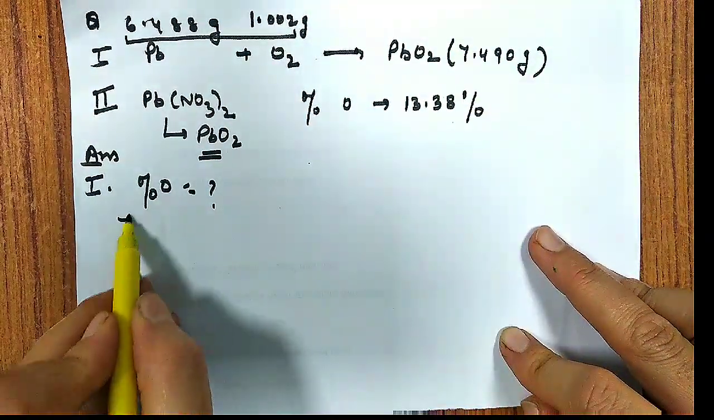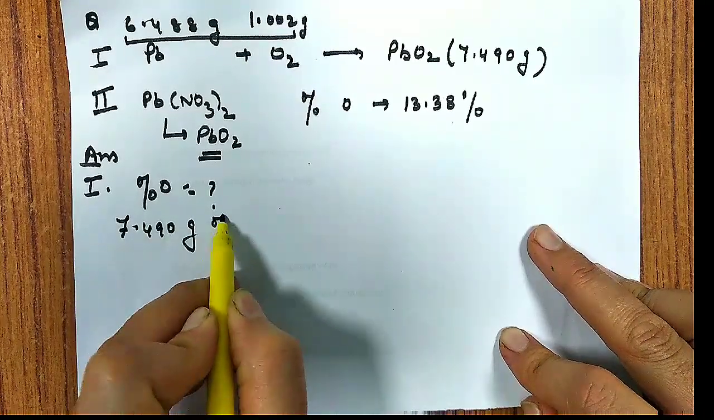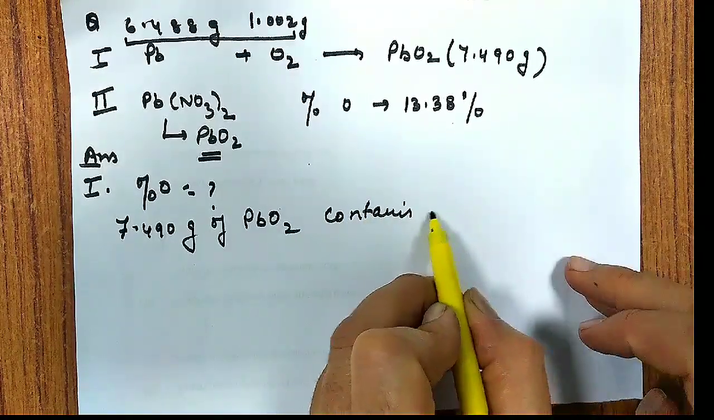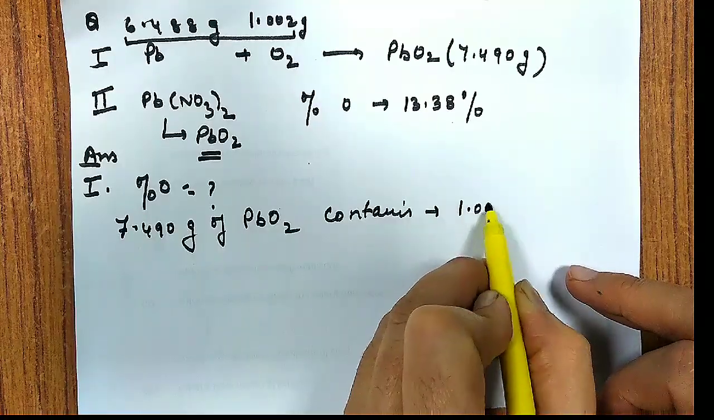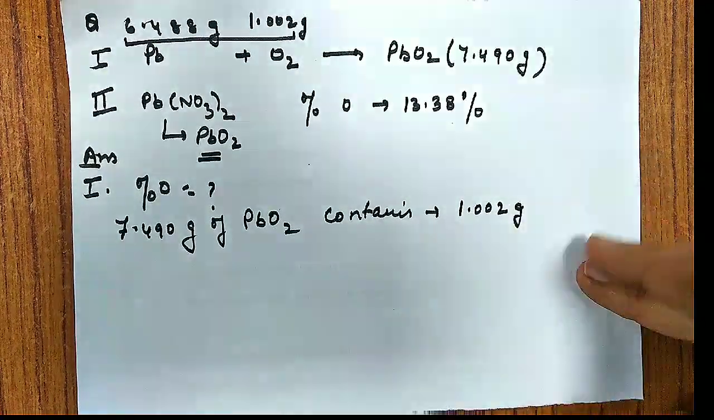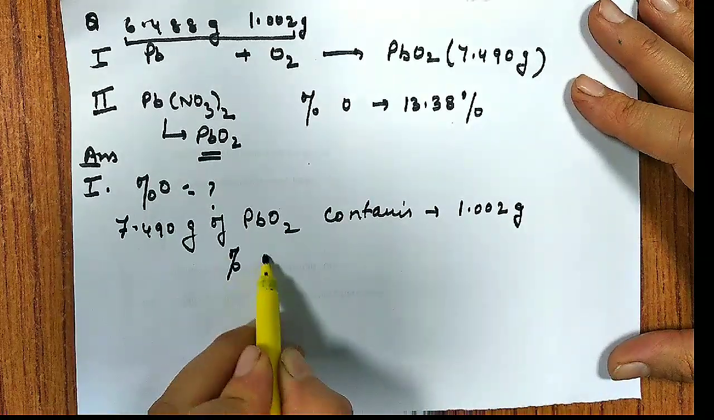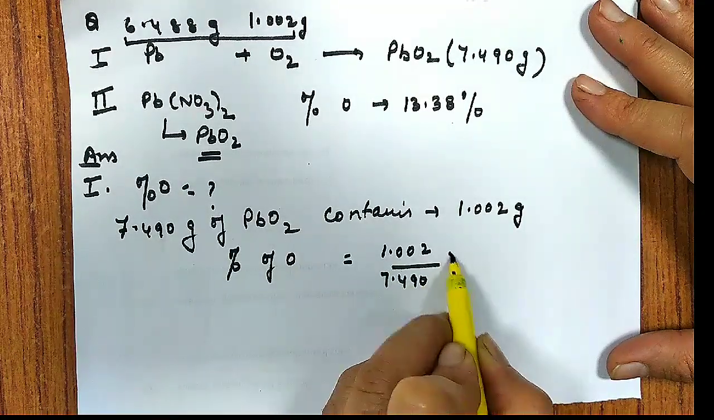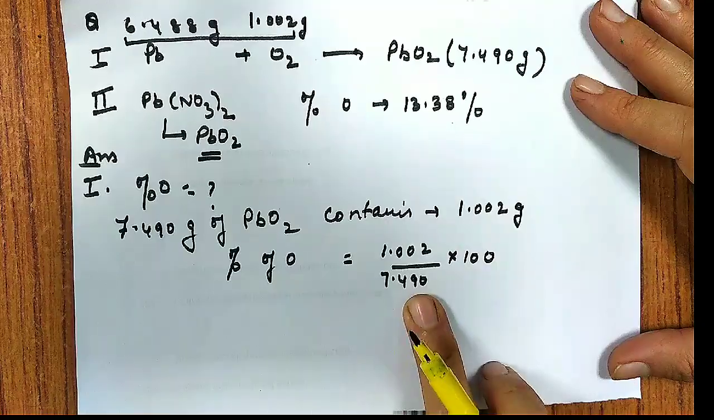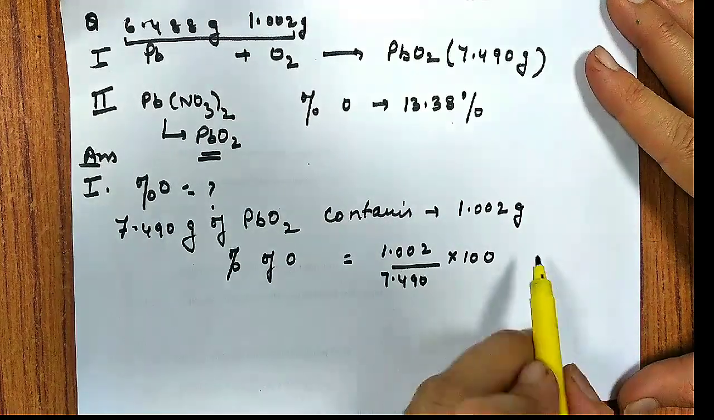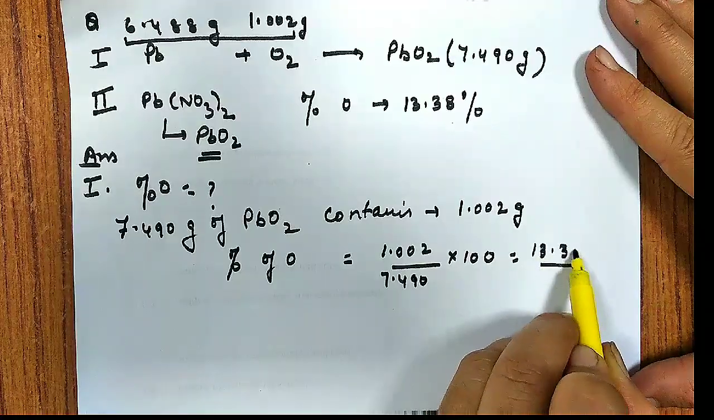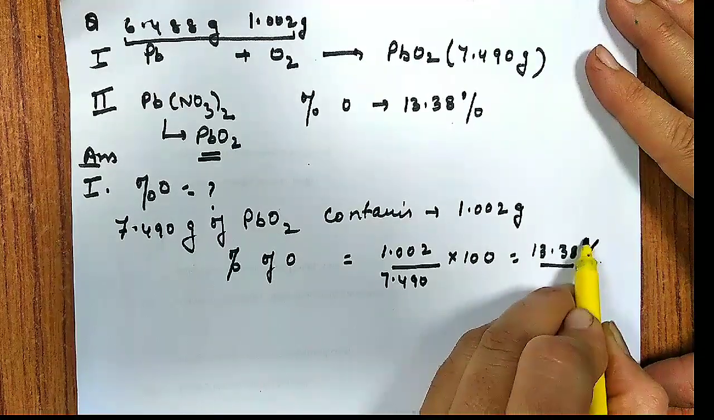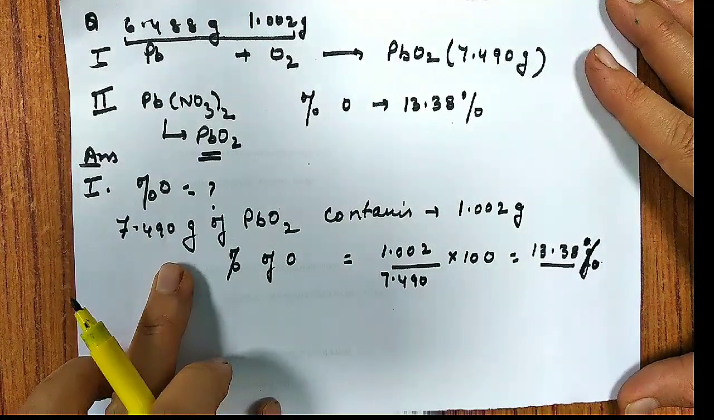Now this 7.490 gram of lead peroxide contains how much oxygen? 1.002 gram. If you convert it into percentage, the percentage of oxygen comes out to be 1.002 divided by 7.490 multiplied by 100. That is, the mass of oxygen divided by the total mass of lead peroxide multiplied by 100 gives the percentage. After solving I get the answer as 13.38%. I get this percent of oxygen in lead peroxide.